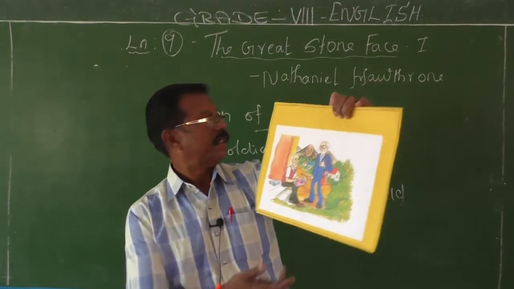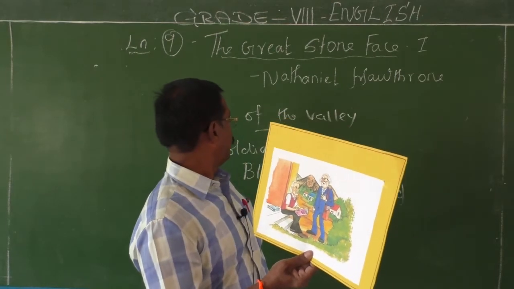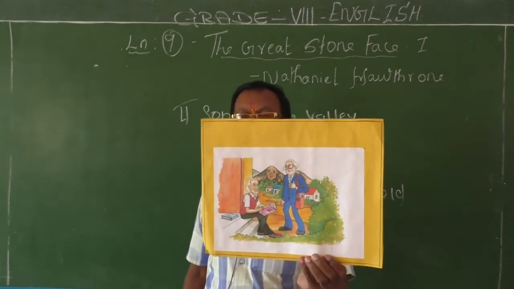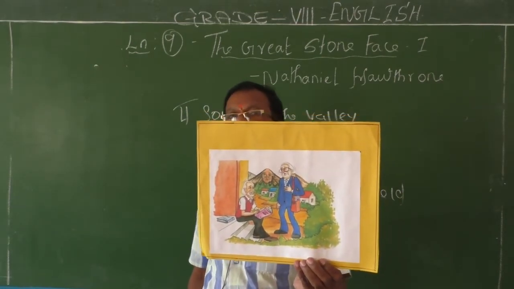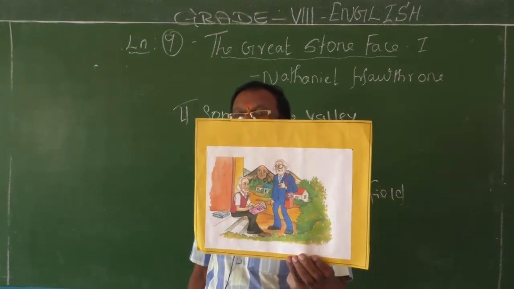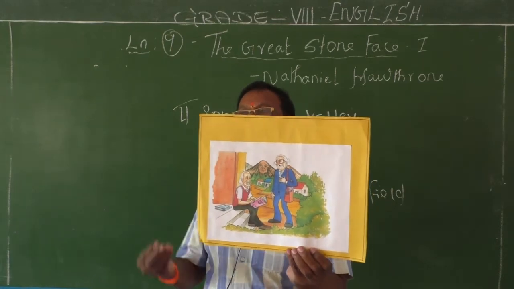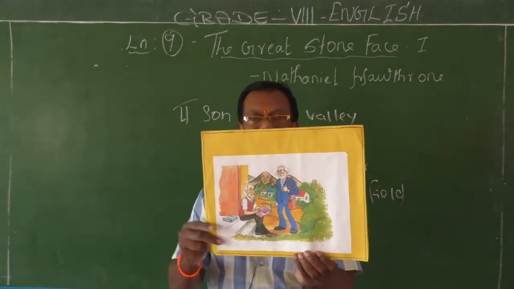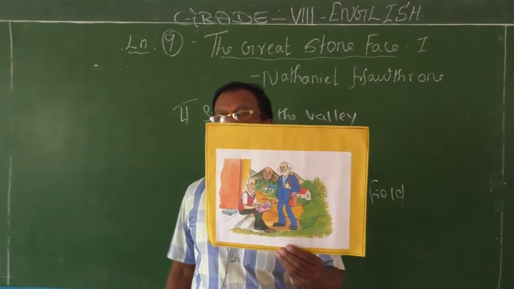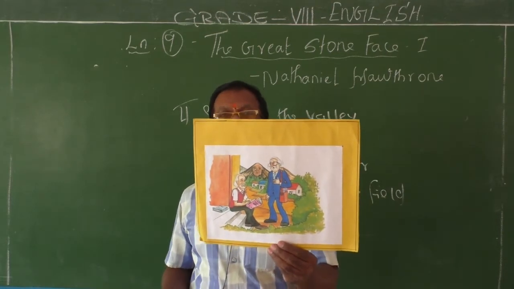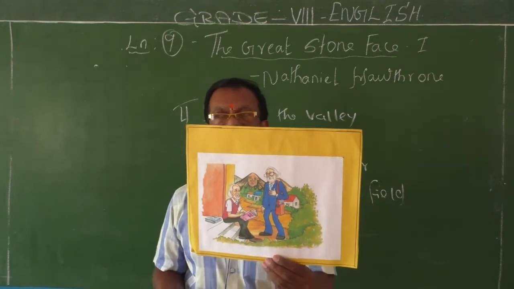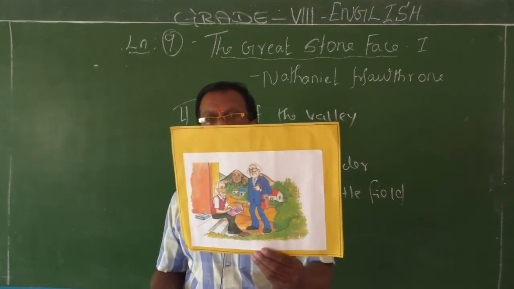So the second son of the valley is a soldier. He left the village a long time ago, and he joined as a soldier. Out of his hard work, he took part in many wars. Therefore, he reached a higher position. He got a rank, and he was considered as blood and thunder in the battlefield. And he wants to spend the rest of his days in the village, in the valley where he was born. So he expressed his willingness to spend his days in the valley.